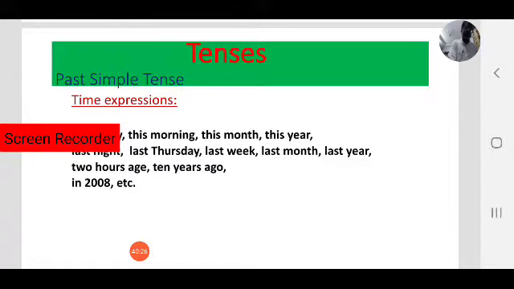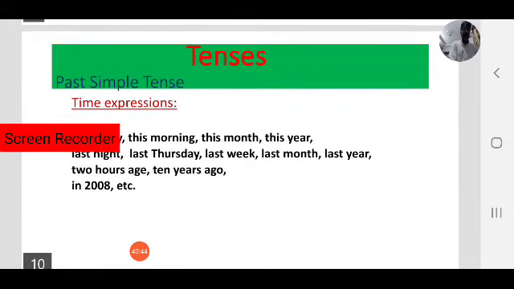Now coming to past simple tense. Here what are the time expressions? Here time expression is important. While using past simple tense, you have to mention time, that when the actions were happened, you have to mention that. Okay, yesterday, this morning, this month, this year, last night, last Thursday, last week, last month, last year, 2 years ago, not age.